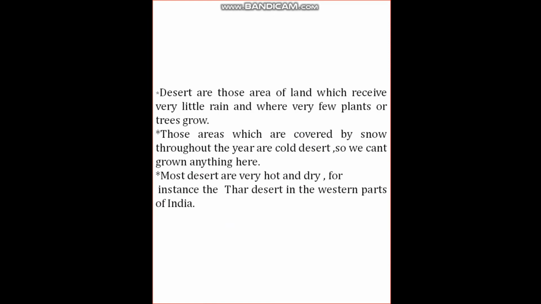Most deserts are very hot and dry. For instance, the Thar desert in the western part of India.